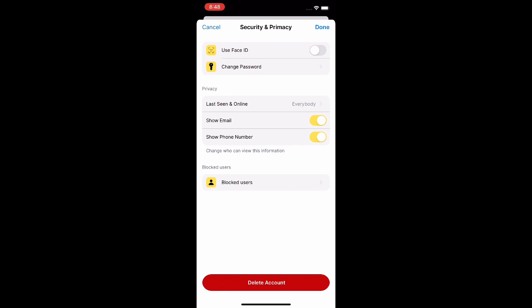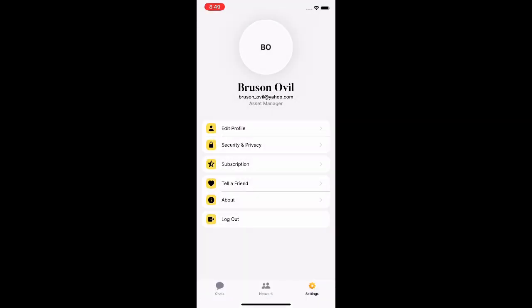Moving on to the security and privacy settings. If you want to shut off the option to show your email or your phone number to the brothers, as you saw when I was showing you other profiles before, a lot of phone numbers and emails were pulled up. But if you don't want that, let's say, for example, if you work in a government job and you don't want your personal information out there, or if you just don't want people to reach out to you without permission, if you want to keep it strictly on the app via direct message, you have the option to do that as well. And everything else is just general information, refer, tell a friend, and all that good stuff.